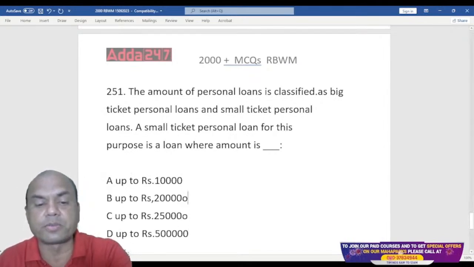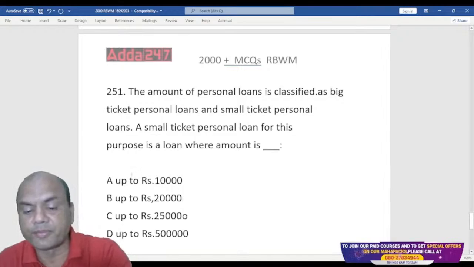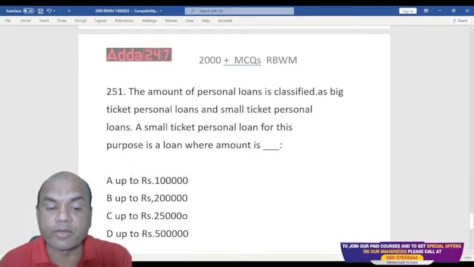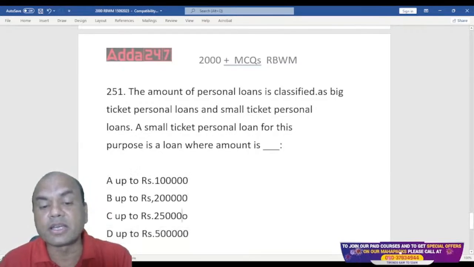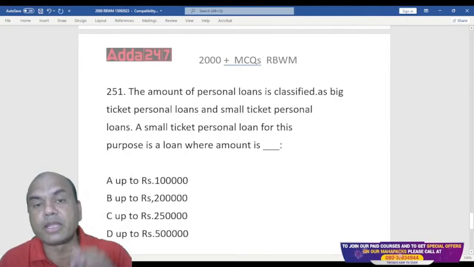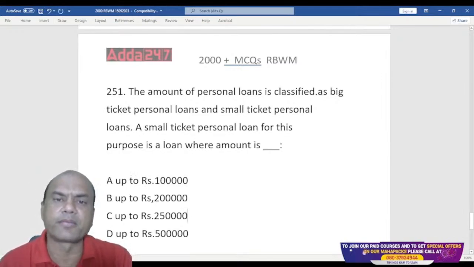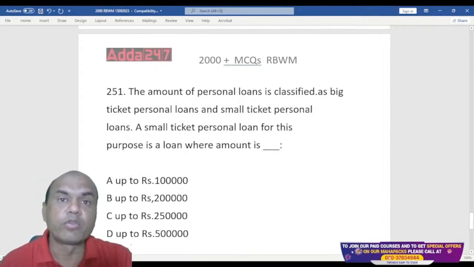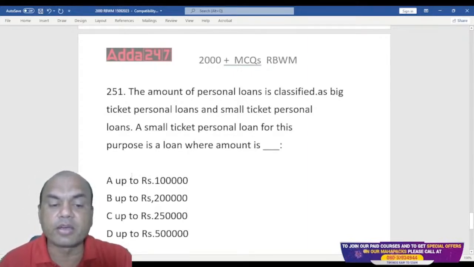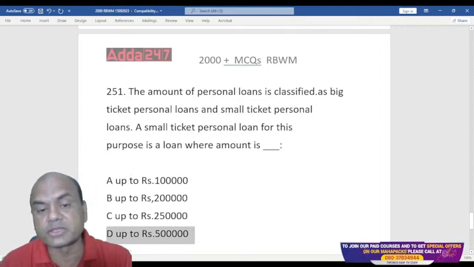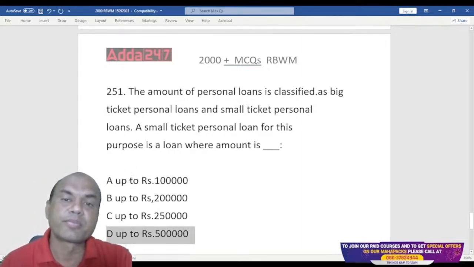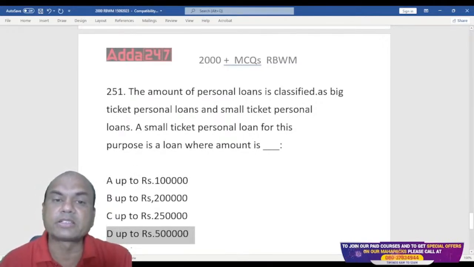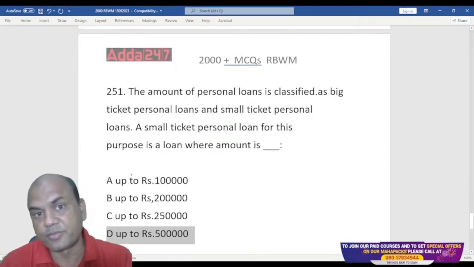Okay, let me change the options over here. STPL is considered up to 5 lakhs. Even STPLs are given up to 10 lakhs also by many banks. Now it depends on bank to bank. Some banks have a higher risk appetite, so these banks will have small ticket personal loans of 5 lakhs also. Even when we were in the private banks, these banks sanctioned STPLs up to 10 lakhs.